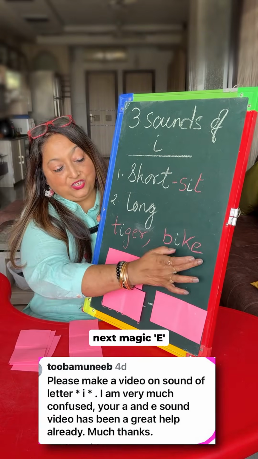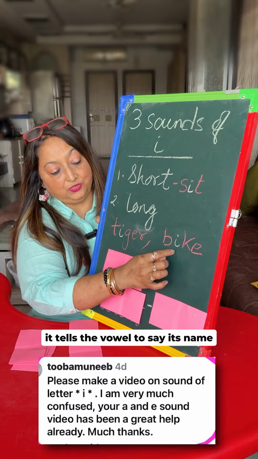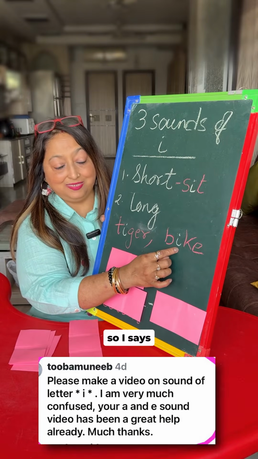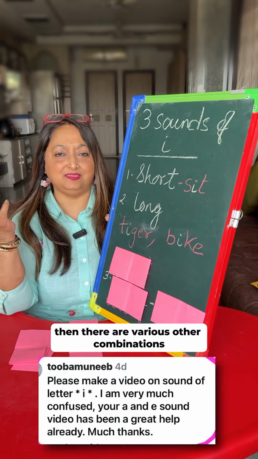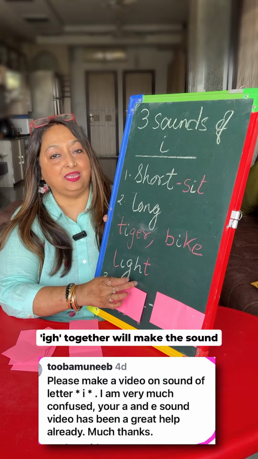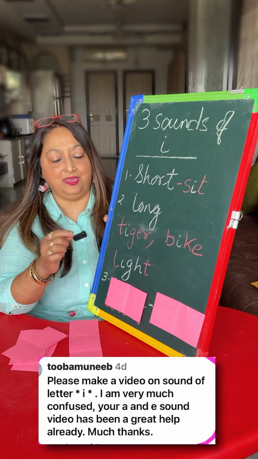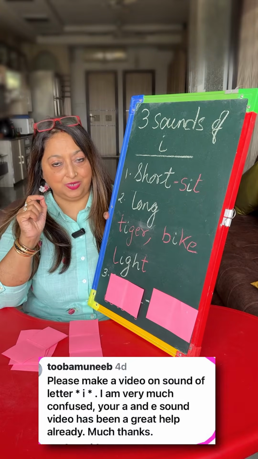Next, magic E. When there is an E at the end, it tells the vowel to say its name. So I says I and E remains silent. Then there are various other combinations. For example, I-G-H together will make the sound I. L-I-G-H-T, light.